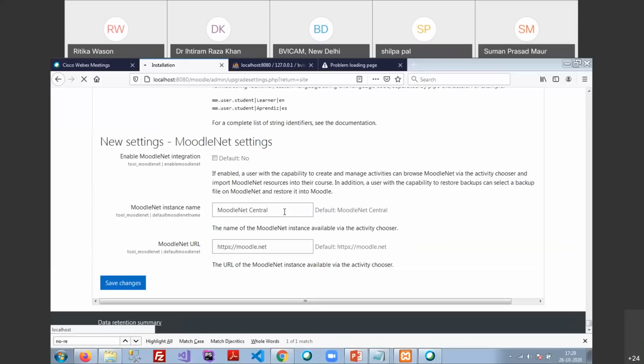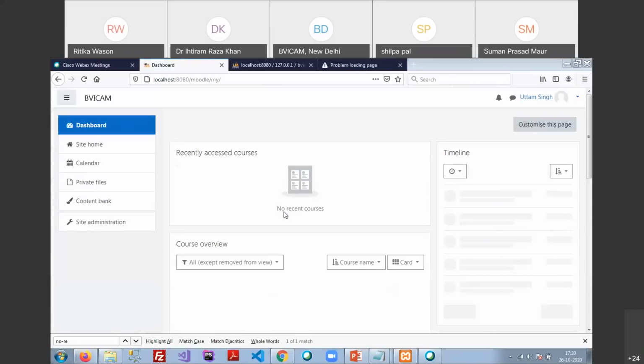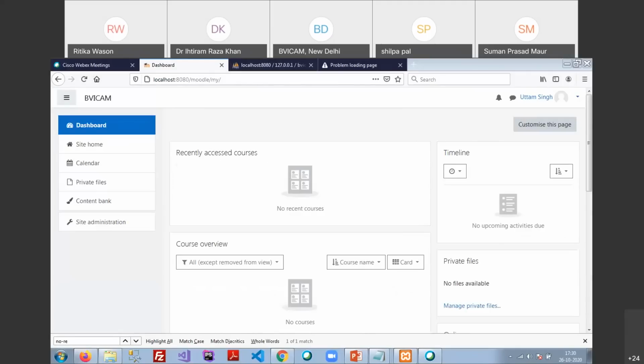If you install Moodle for the first time and make it a public website, then you can register your site on Moodle.org, Moodle.net. Once you register, Moodle will provide you newsletters and further enhancements every time. They will inform you, and once a new version of Moodle is released, they will help you upgrade your site.